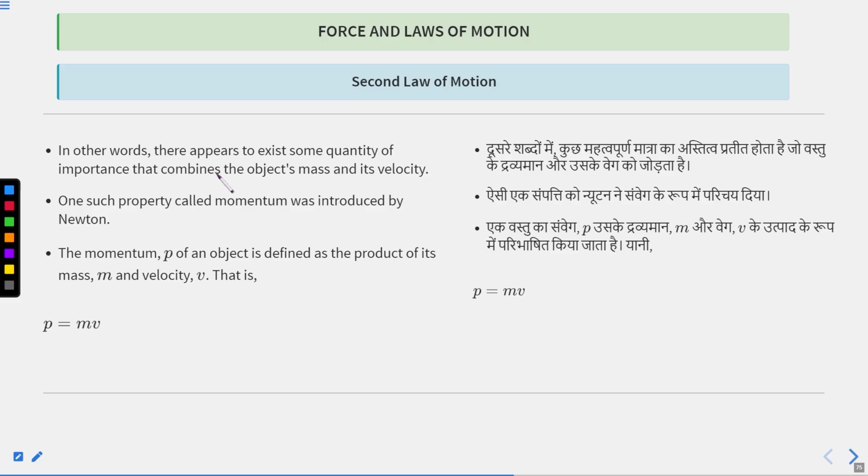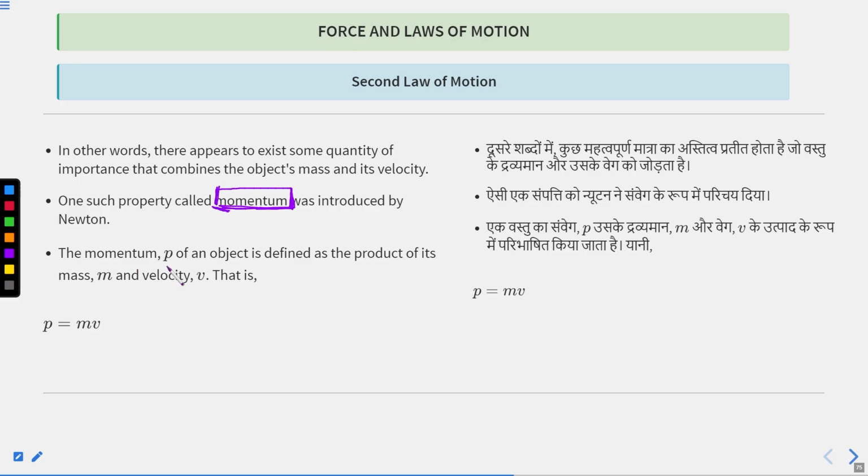In other words, there appears to exist some quantity which is a combination of mass and velocity, and one such property is called momentum, which was introduced by Newton.